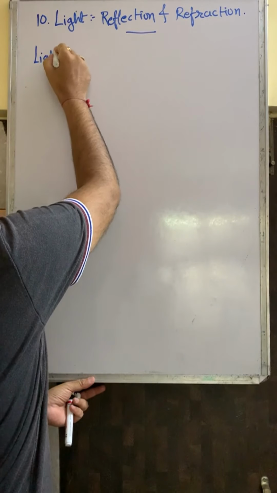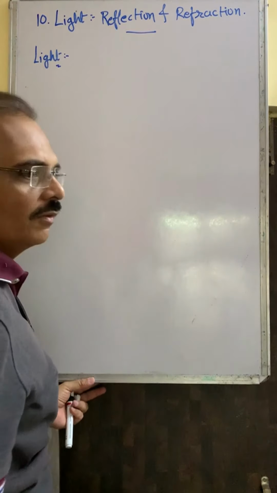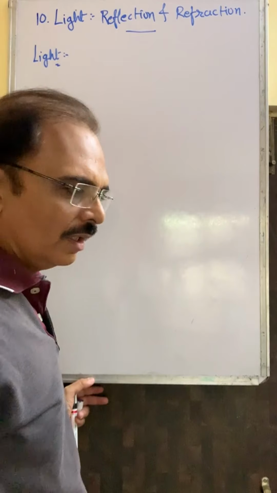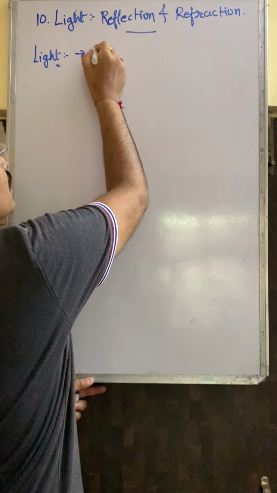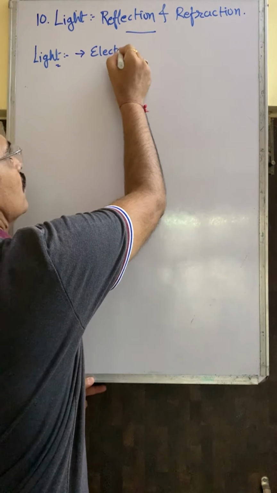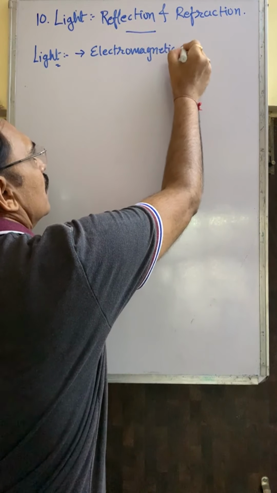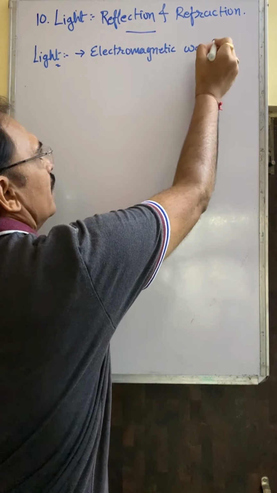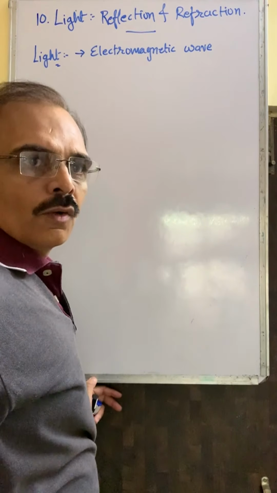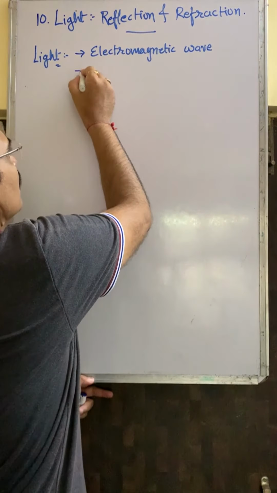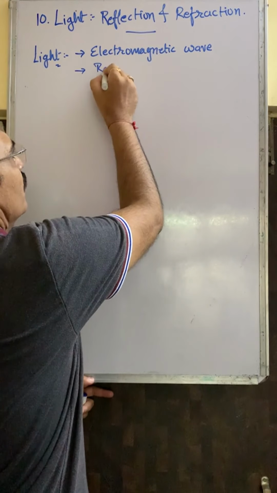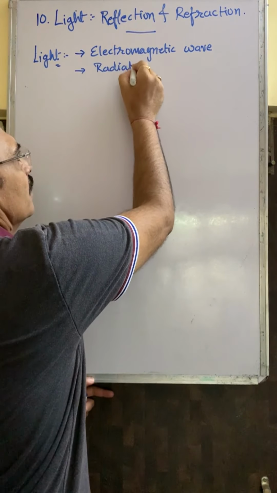You know light means what? The main source of light is the sun. Light is an electromagnetic wave which comes from the sun to the earth in the form of radiation.